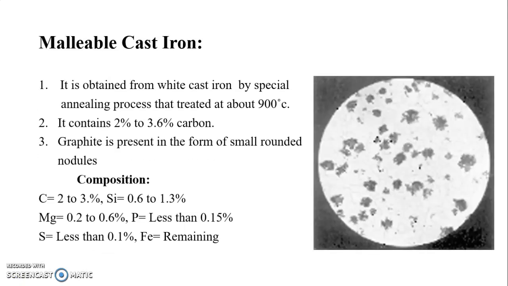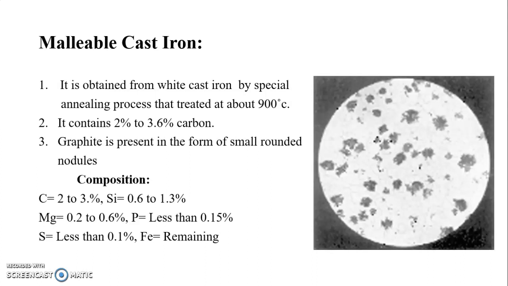Then another type of cast iron, that is malleable cast iron. It is obtained from white cast iron by a special annealing process, heat treated at about 900 degrees Celsius. It contains 2% to 3.6% carbon. Graphite is present in the form of small rounded nodules as shown in this diagram.